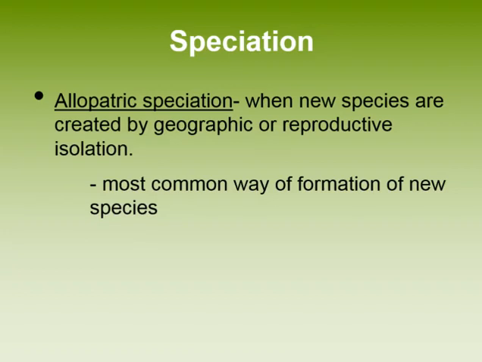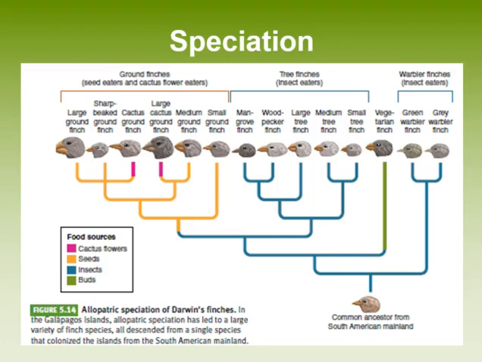speciation and sympatric speciation. Allopatric speciation occurs when a population becomes divided due to geographic or reproductive isolation. Over time, the separated populations will evolve differently and become two different species. And an increase in species number increases biodiversity. This is the diagram from your book showing allopatric speciation of Galapagos finches, or Darwin's finches.